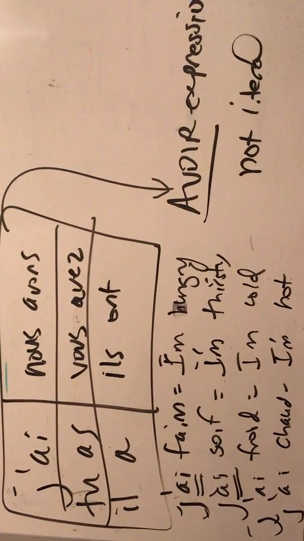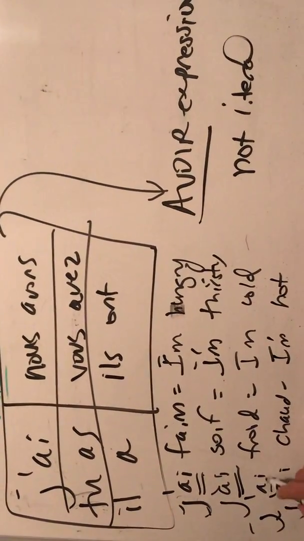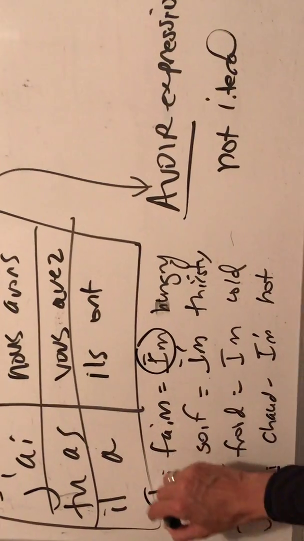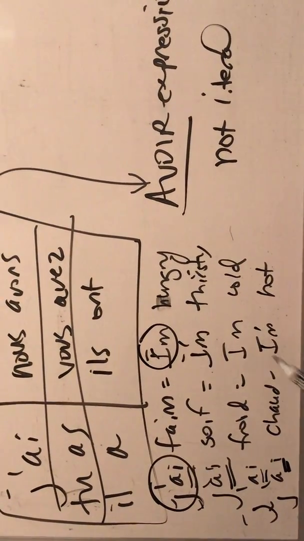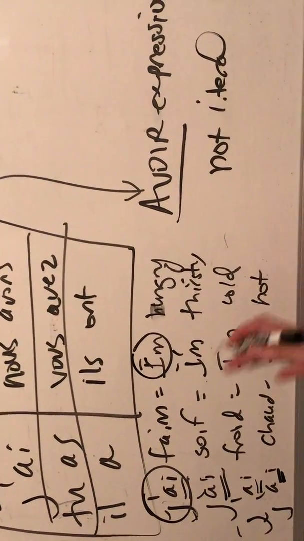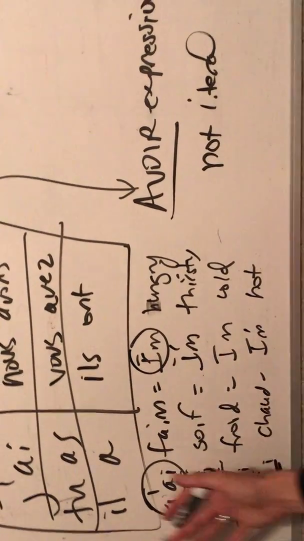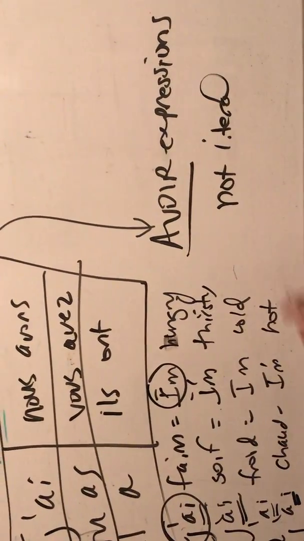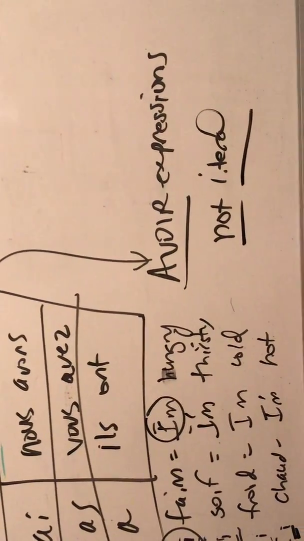You'll find them in the graphic organizer and in the review. Remember that the tricky part of this is that this is I am, and in French you're saying I have, and you just get used to the fact that these are expressions. It just sounds right to say j'ai, I have, instead of I am. The trickiest part about them is that they're not literal.